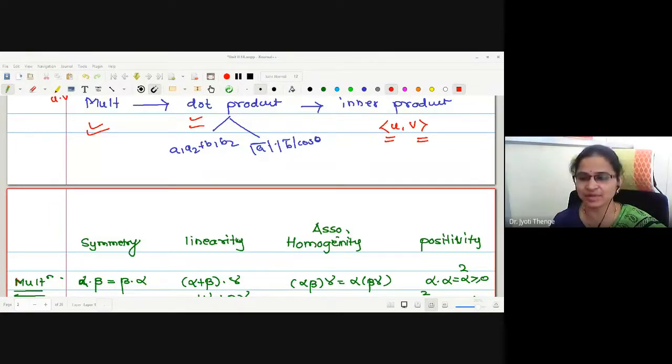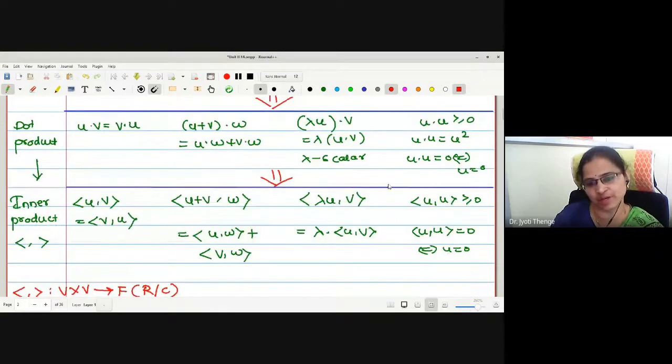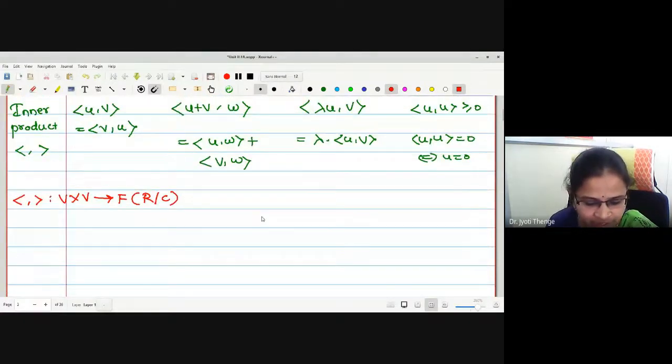Now do you understand what I said? What is an inner product? It's a way of defining a product. It should give you a scalar value, and it should be a generalization of your dot product, meaning it should carry these many properties. Right? Okay. Therefore, shall I go for defining an inner product then?